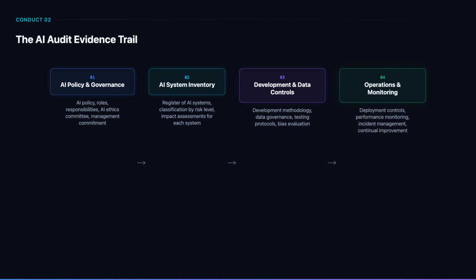Finally, evaluate operational controls. Verify that deployment follows a controlled process with appropriate approvals, that performance monitoring is active and reviewed regularly, that incident management covers AI-specific failure modes, and that the organization demonstrates continual improvement of its AI management system based on monitoring results and lessons learned.